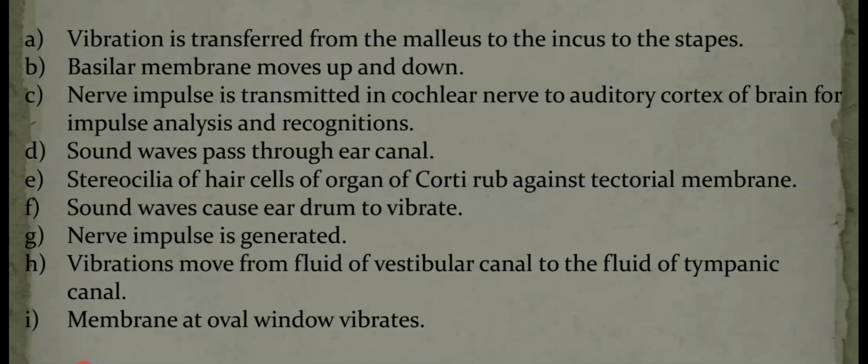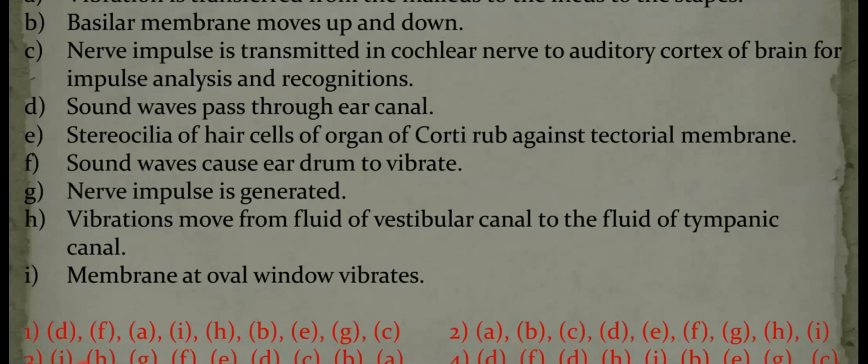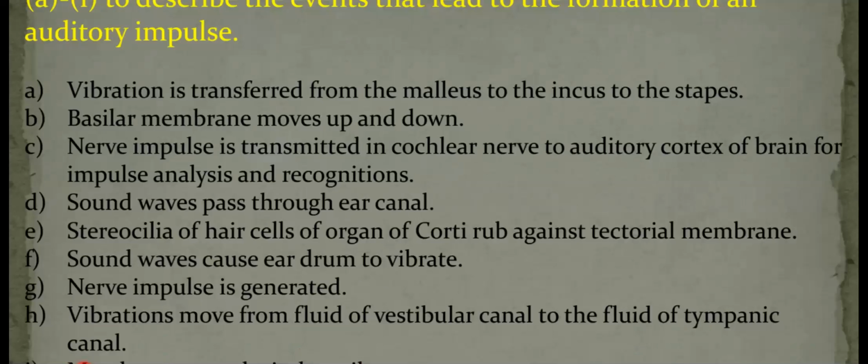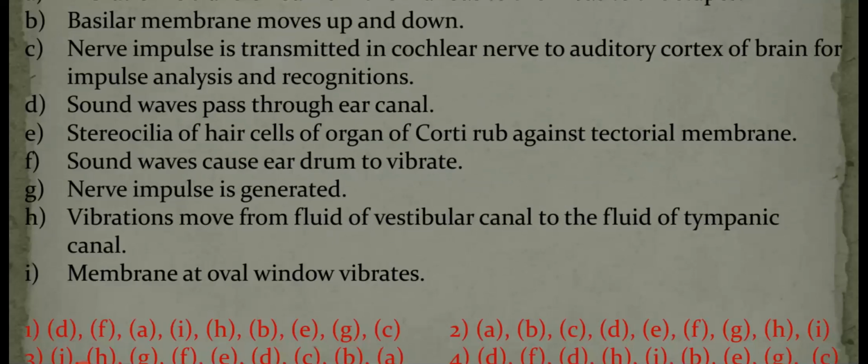So first, D: sound waves pass through the ear canal, the external auditory canal. Sound waves cause the eardrum to vibrate. Vibration is transmitted from the malleus to the incus to the stapes. Next, I: the membrane at the oval window vibrates. Next, H: vibrations move from the fluid of the vestibular canal to the fluid of the tympanic canal.